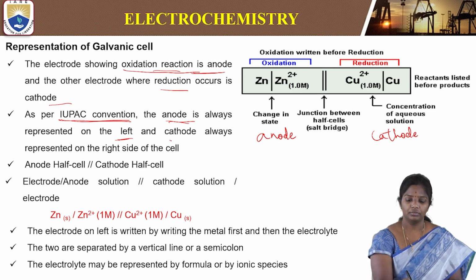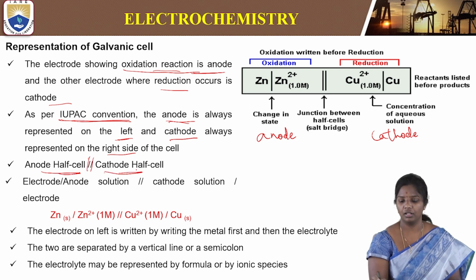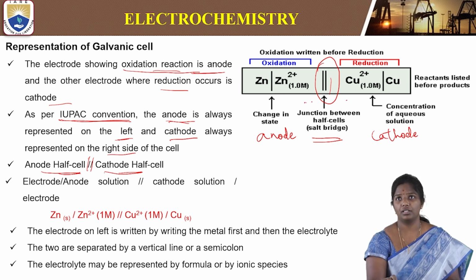So we write the anode half cell, then two slashes, and then the cathode half cell. These two slashes indicate that we have placed a salt bridge between the two half cells.